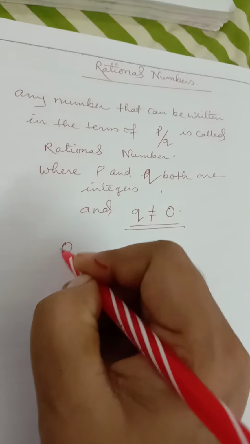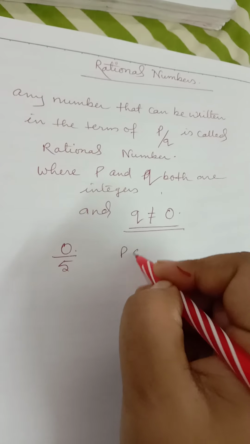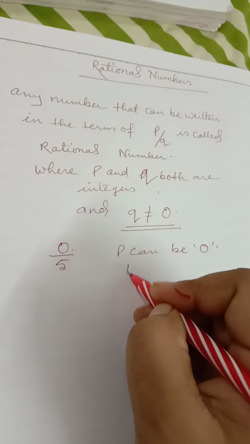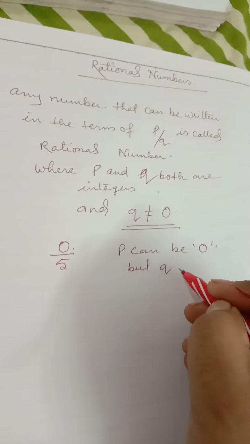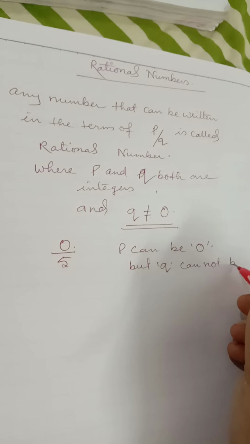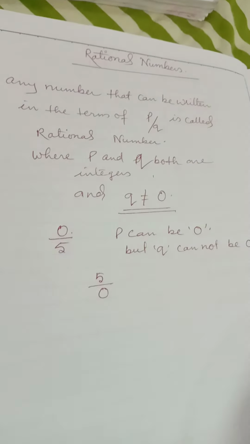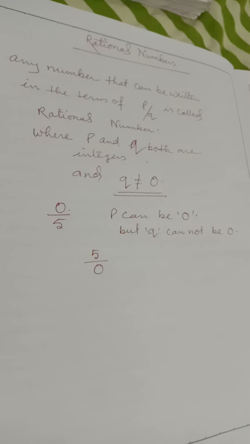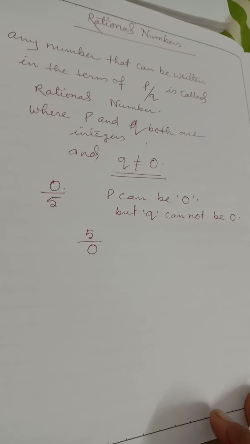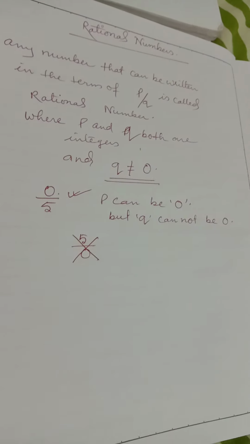It can be 0 by 5. Numerator P can be 0. But Q cannot be 0. Okay, my dear. The denominator should not be 0 because till now we have not learned any number divided by 0, whether it is 0 or it is not defined. Till now it is not defined. So it cannot be. This is not a rational number. This is a rational number.